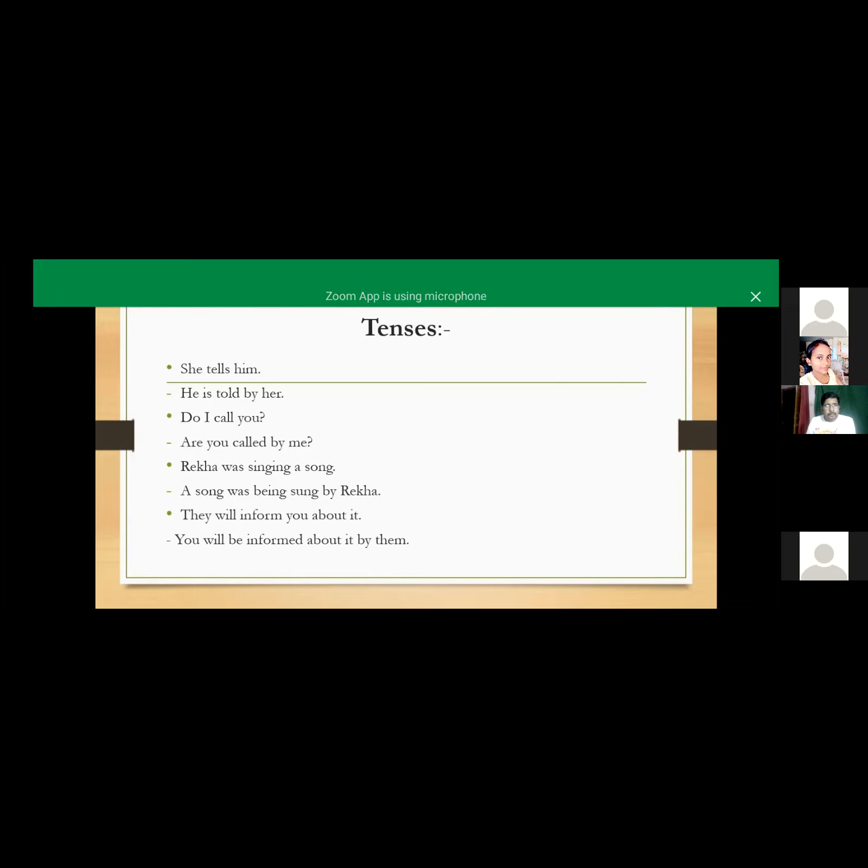So here we are moving to our second example, that is, do I call you. So our sentence is in which form? Present interrogative. Yes, it is in present interrogative form. So we have to convert this sentence in interrogative case as usual. So here why am I using are in my sentence? Because here we have you in our sentence.